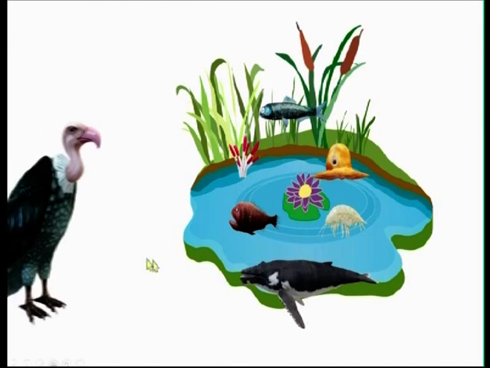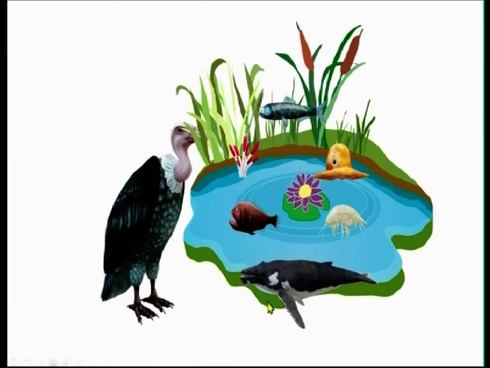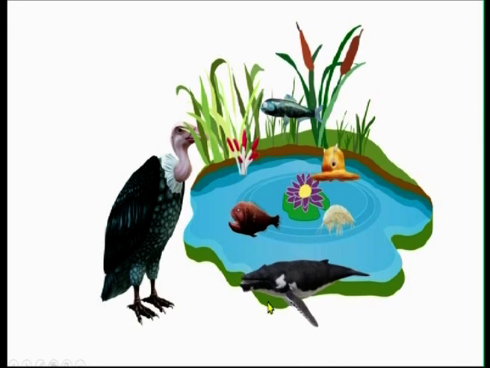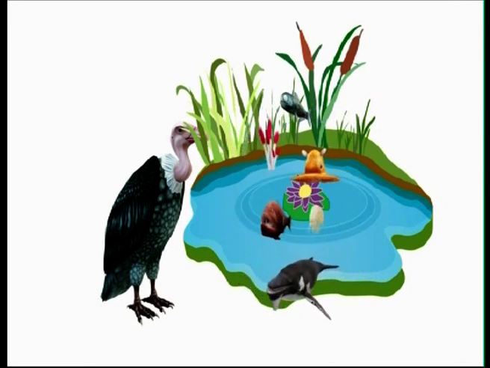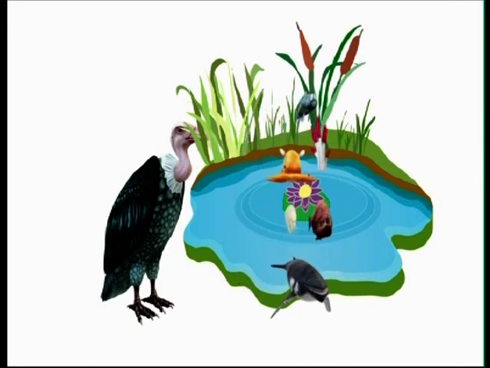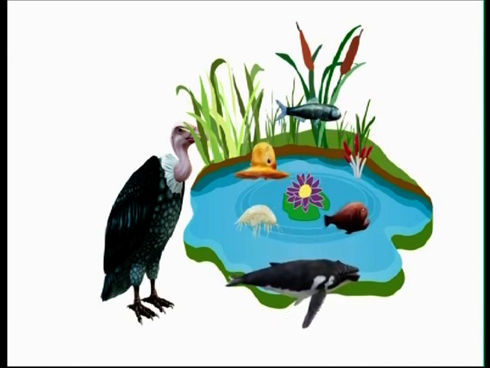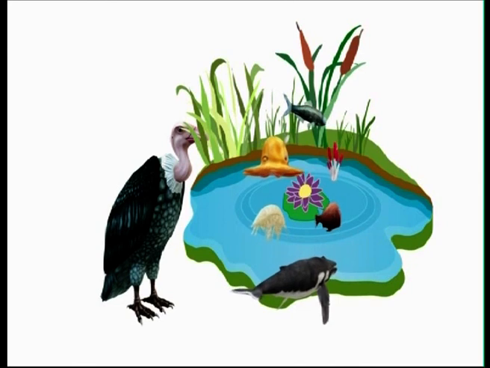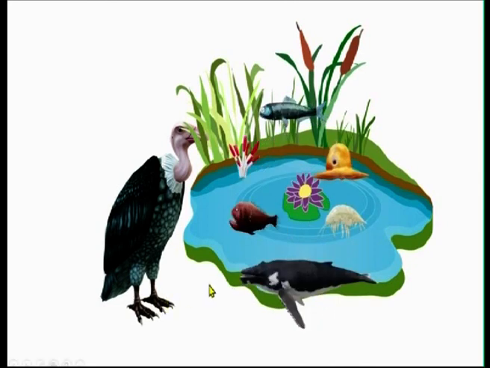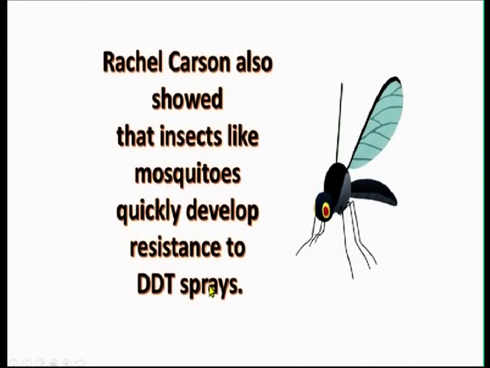But the birds, when they eat many fish, then this metal is being accumulated by the birds and it becomes dangerous to the life of the bird. So, this is the impact of pesticide, that is DDT.